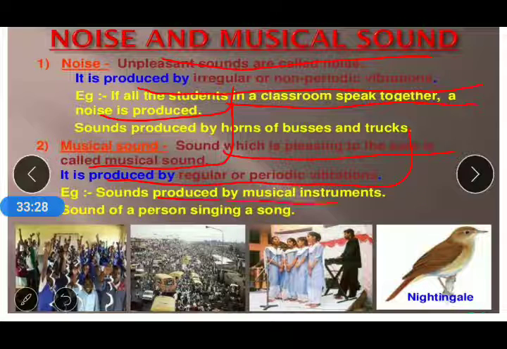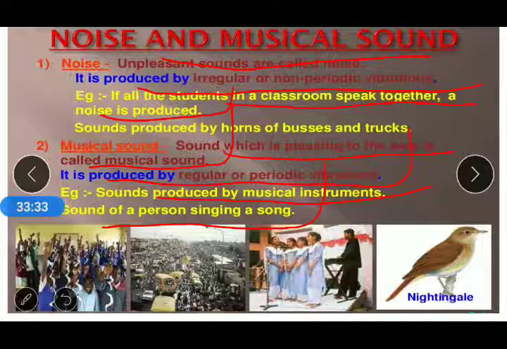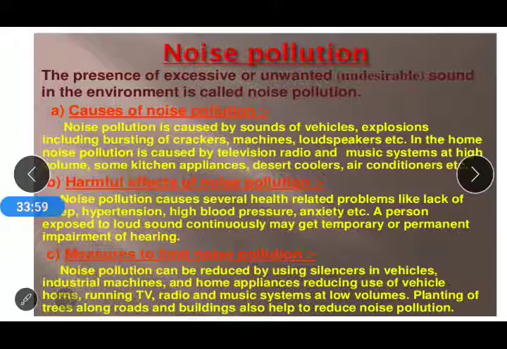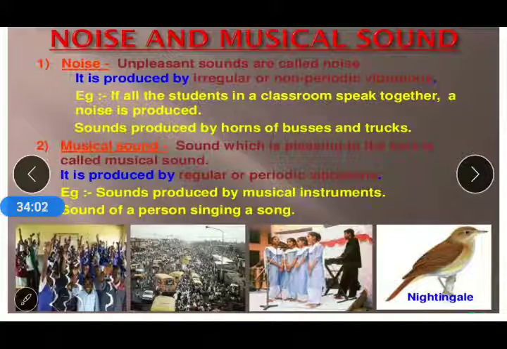Sounds produced by musical instruments and the sound of a person singing a song come into the category of musical sound. If there is a periodic or regular sound wave, it is called music, and if there is an irregular or non-periodic vibration, then it is known as noise.